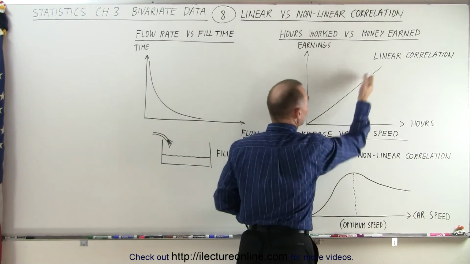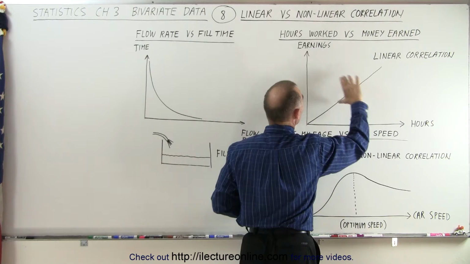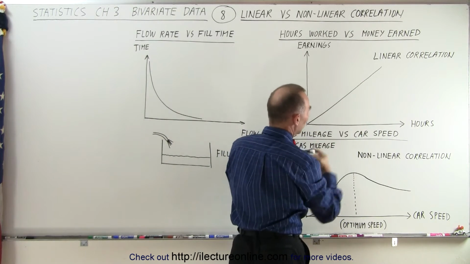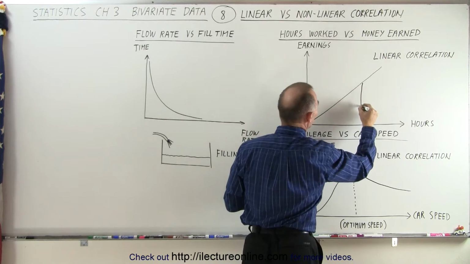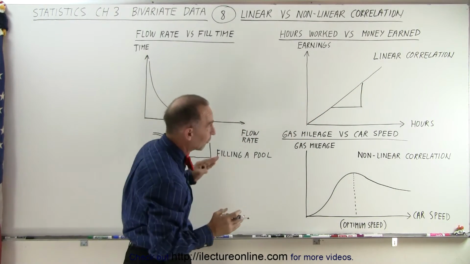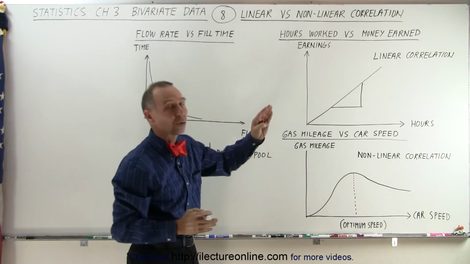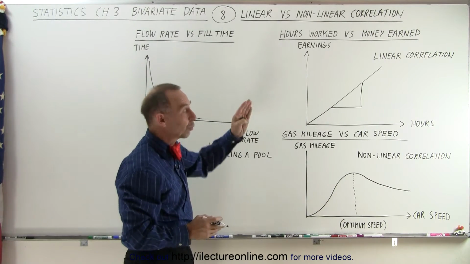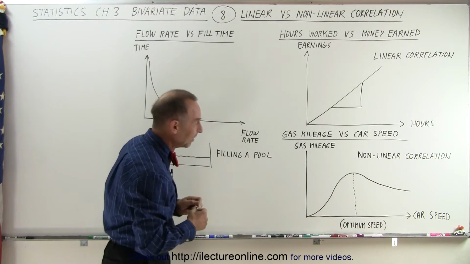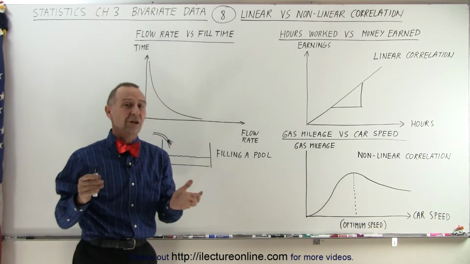there's a linear relationship. The change in the amount of money earned and the change in the amount of hours worked, that ratio will always remain a constant no matter where we take it. So therefore we have what we call that linear correlation. The slope of that line, of course, depends upon the number of dollars you earn per hour. But it's not always a linear correlation that we're going to see.